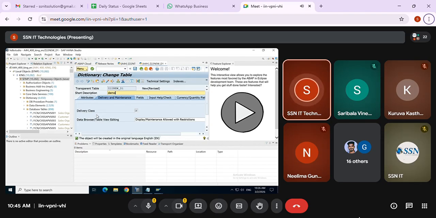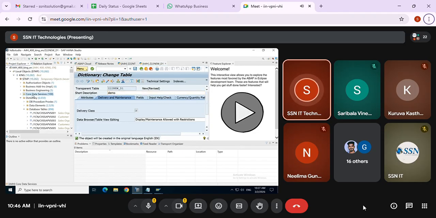But here, how to create means it always takes you to the GUI only. If it is a HANA on-premise system, it will be the same as usual. You are going to create the table, domain, data elements, dictionary objects, structures, table types, everything as it is. SE38 programs, everything you create as it is, no change at all. That's the reason I'm not showing again how to create tables and programs, because you know already.